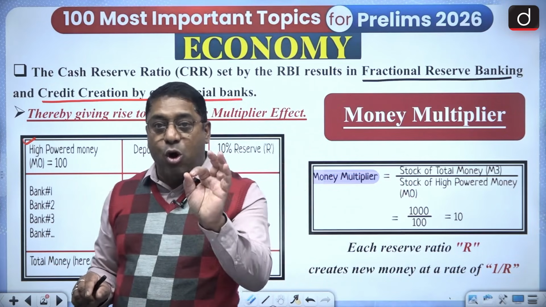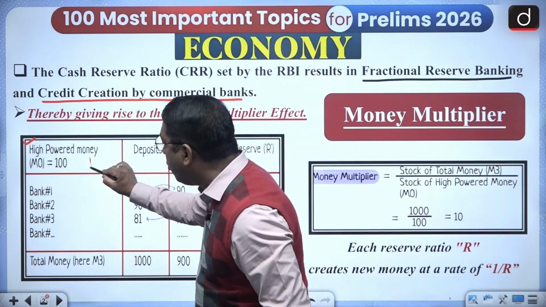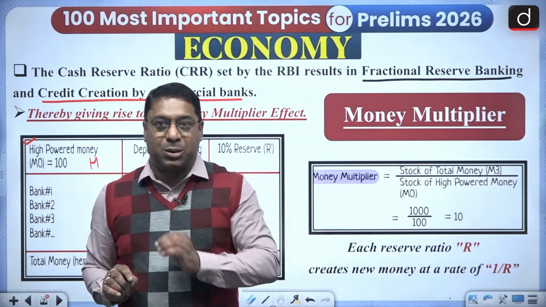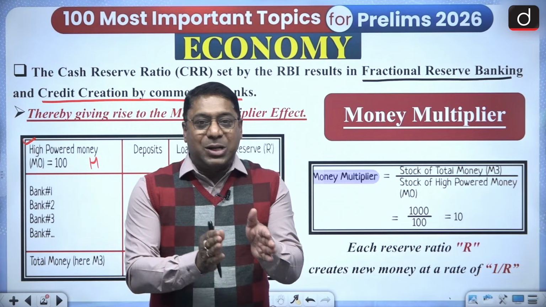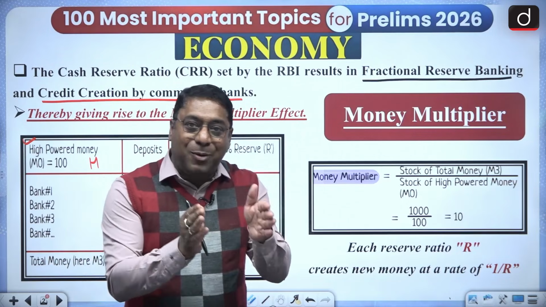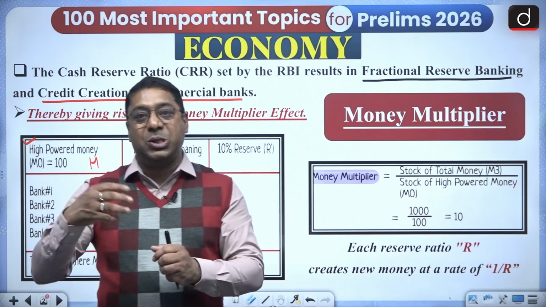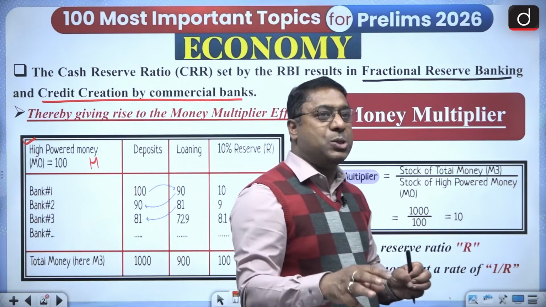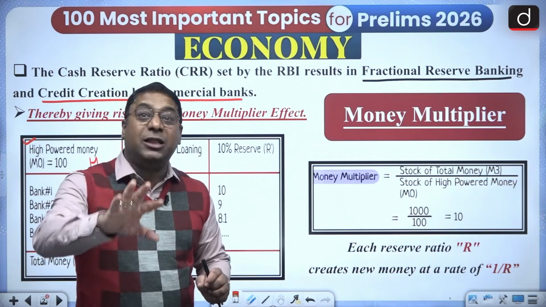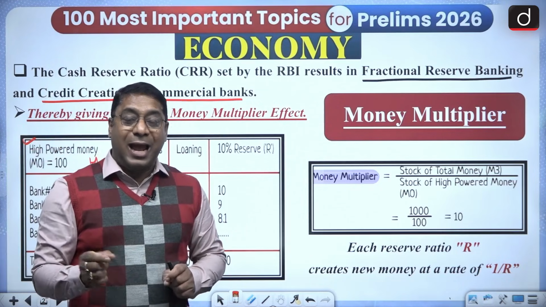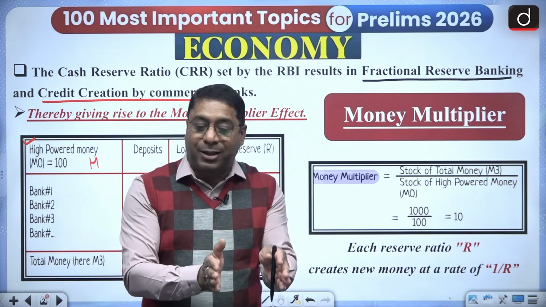It's also referred to as the monetary base, and it is expressed as M0, or you can also express it as H. Remember it, high powered money is nothing else but the total liability of the central bank, consisting of currency in circulation as well as the cash reserve which is held by the bank.